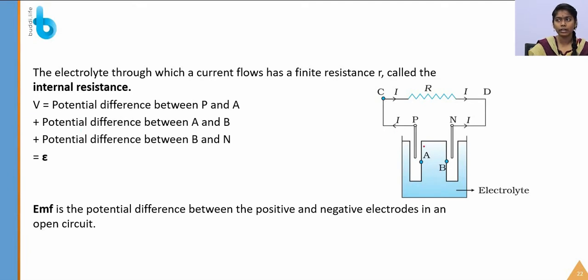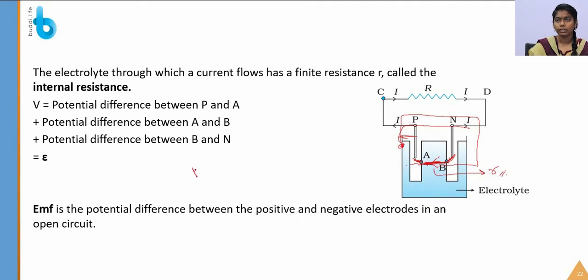The EMF developed in this circuit is equal to the potential difference between P and A, and B and N. This is the potential difference that we have got in this circuit. I have already said that current is flowing through the electrolyte, which has a certain amount of resistance. So it has a resistance named R.